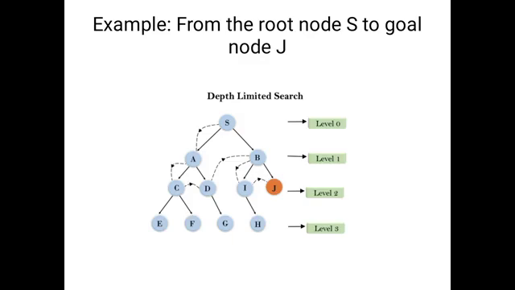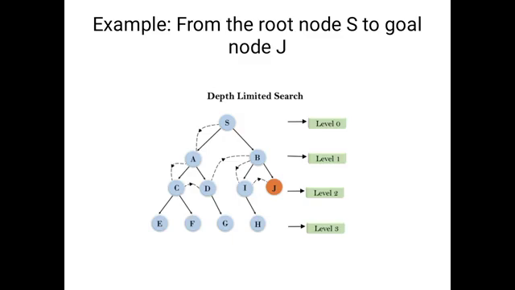Capital F. Okay, that's why we will move to the right side, C to capital D. Next, here in the right side capital G is available, but there are no child nodes available, so that's why from capital D we directly jump to the right side of capital S, that is capital B. After that we will move to the left side.